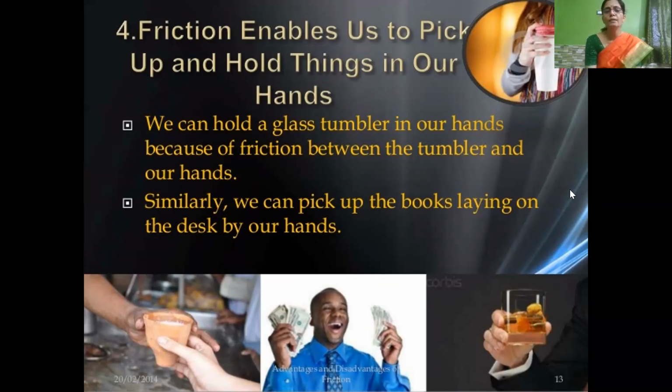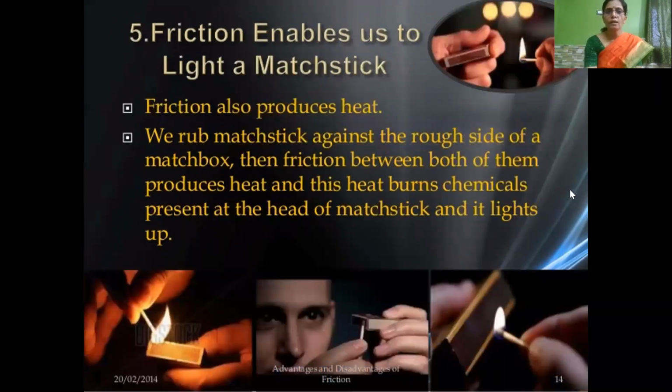We cannot hold anything. Similarly, we can pick up things or pick up books lying on the desk or wherever it is by our hand due to friction. So friction enables us to pick up and hold things in our hands. And the next advantage is that friction enables us to light a matchstick. So due to friction only, the matchstick is being lighted.